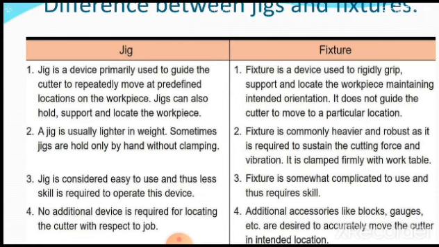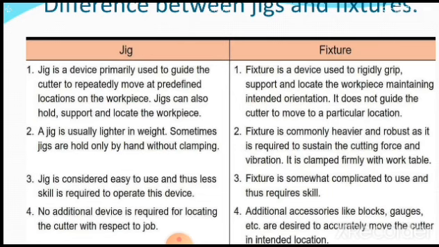A jig is usually lighter in weight. Sometimes jigs are held only by hand without clamping. Depending upon the complexity, we have to design the jigs and fixtures. A fixture is commonly heavier because it requires to hold the workpiece. So it is slightly heavier in weight compared to the jig, and robust as it is required to sustain the cutting force and the vibration, especially during machining. It should be designed in such a way that it is going to sustain the vibrations of the cutting forces.